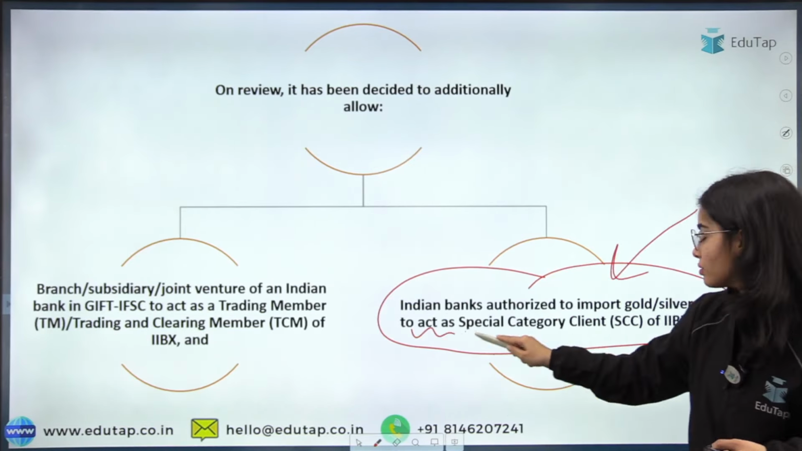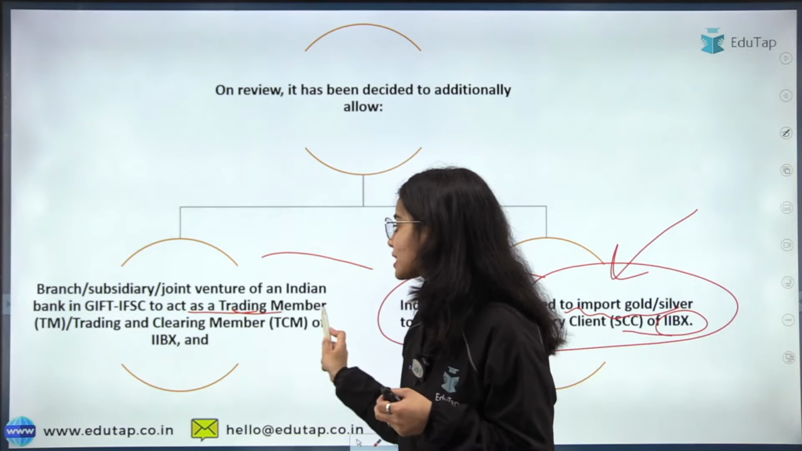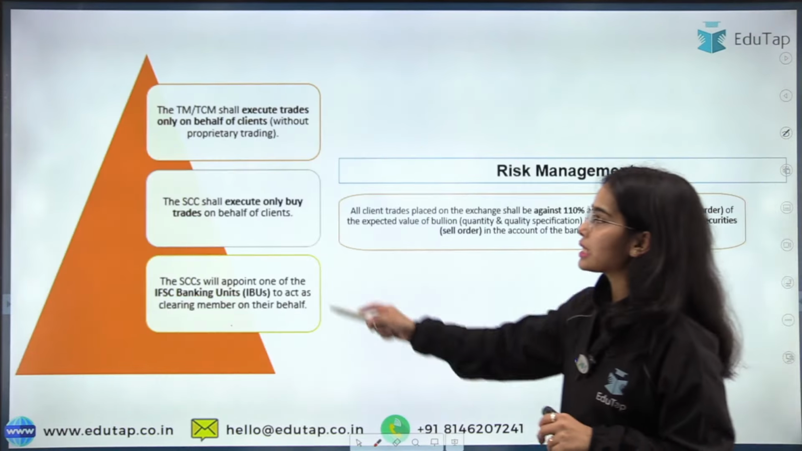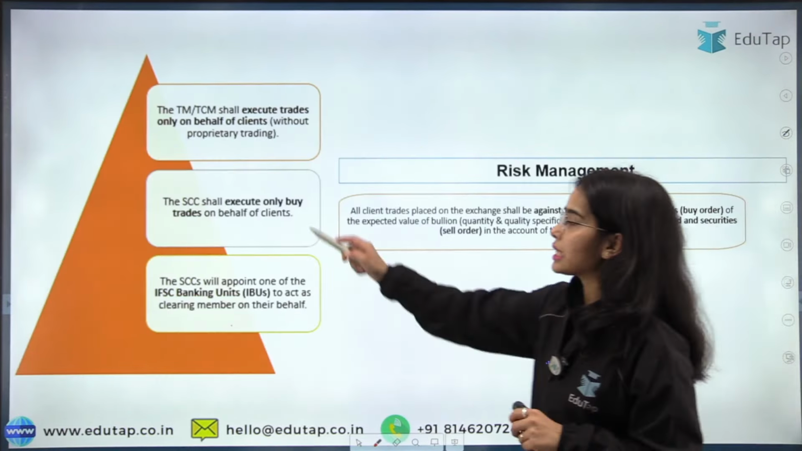Here we are talking about the branch, subsidiary, joint venture that is present in the GIFT IFSC, that is of the Indian bank. They can act as trading member and trading and clearing member of IIBX. Next, we have discussed TM, TCM, they shall execute trades only on behalf of their clients. They cannot have self-trading. They cannot have